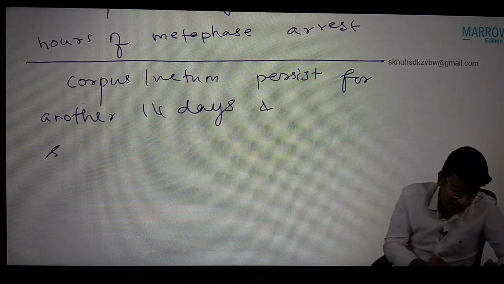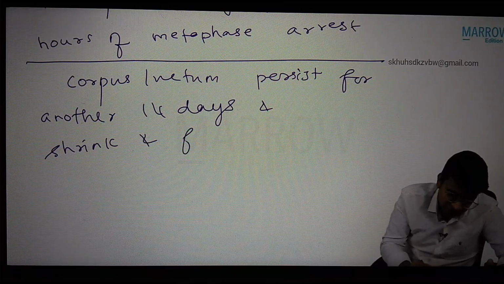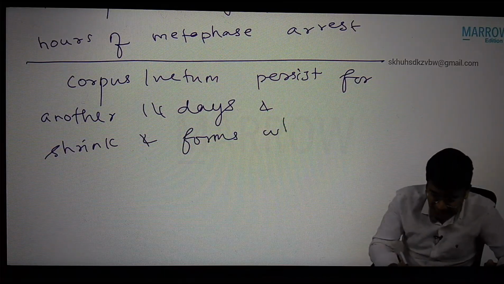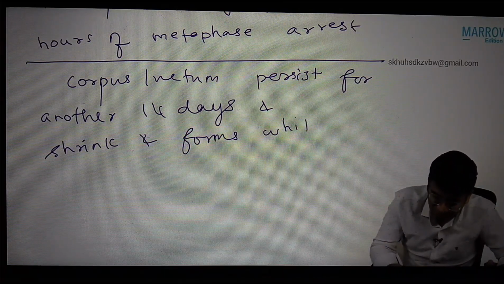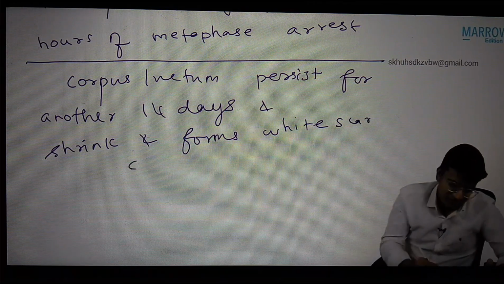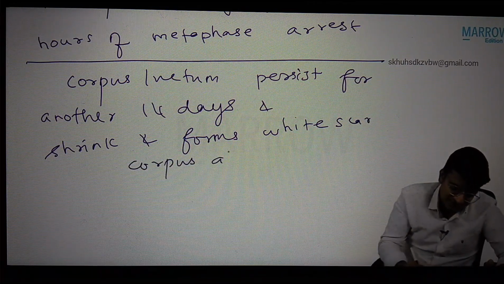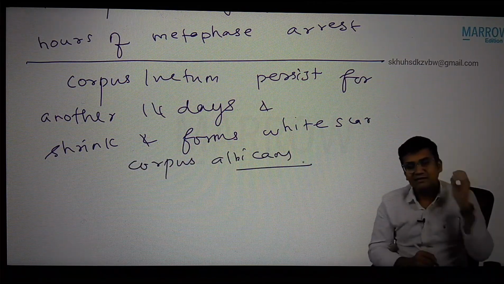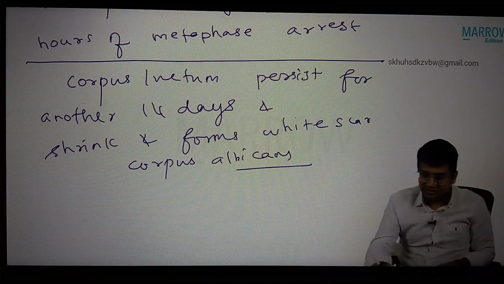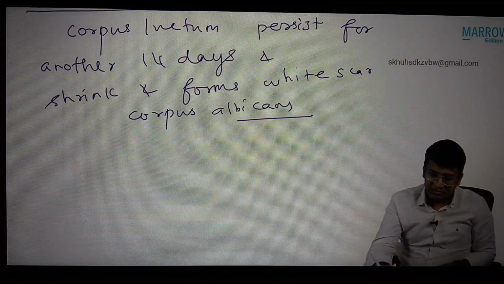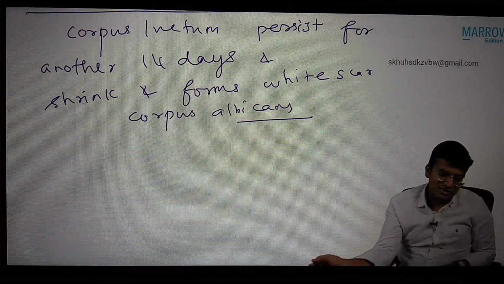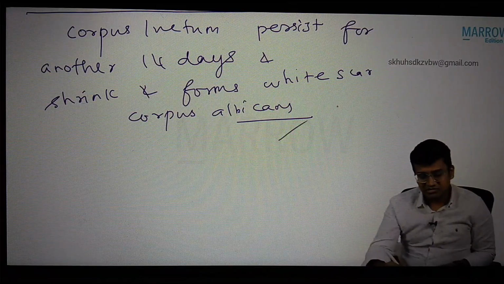And then it shrinks and forms a white scar called corpus albicans. So if there is no sperm entry, the corpus luteum persists for another 14 days and then forms a white scar called corpus albicans.